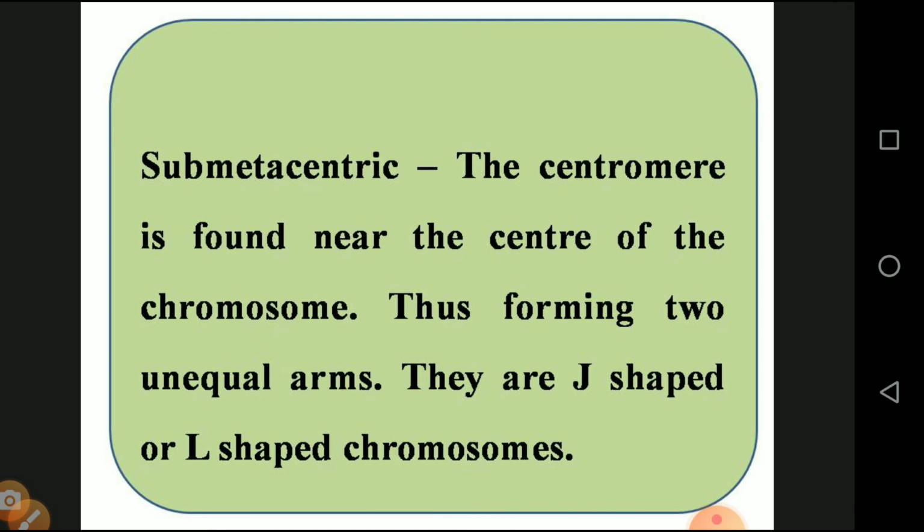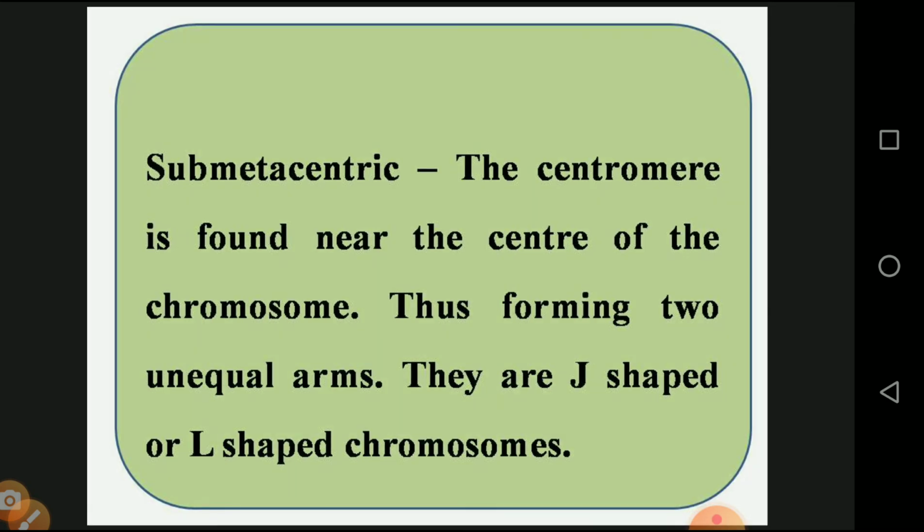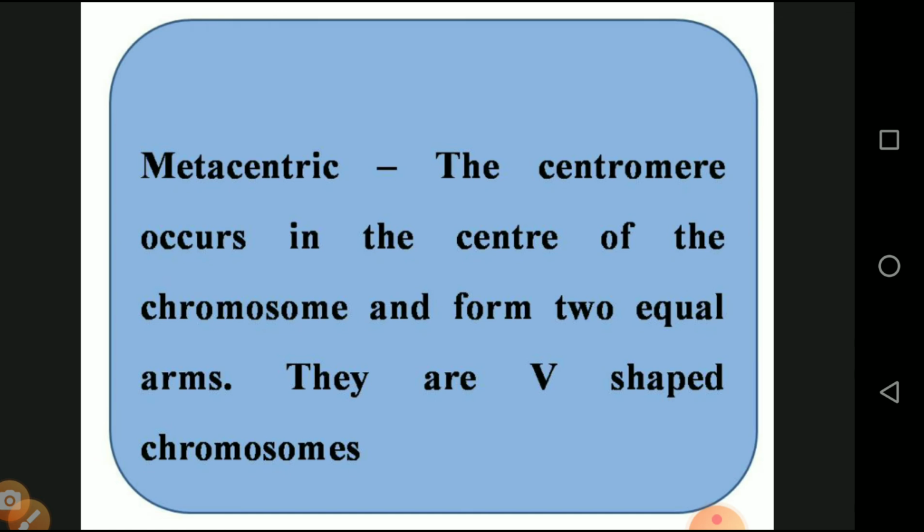And in the submetacentric, the centromere is found near the center of the chromosome, thus forming two unequal arms. So the chromatids are not equal, and they are J-shaped or L-shaped chromosomes. One more question: the J-shaped, L-shaped chromosomes are normally called submetacentric. Then in the metacentric chromosome, the centromere occurs in the center and the two arms are equal. That means the chromatids are equal. This is called a V-shaped chromosome.